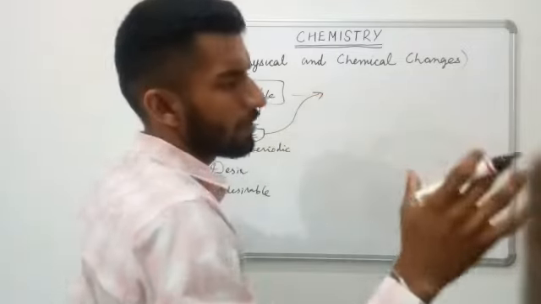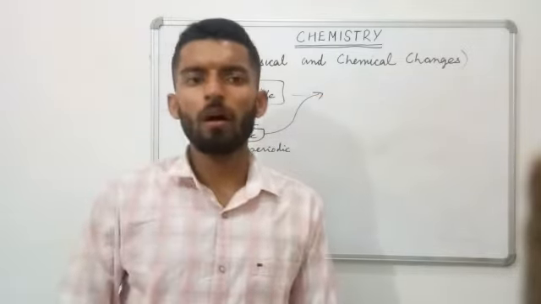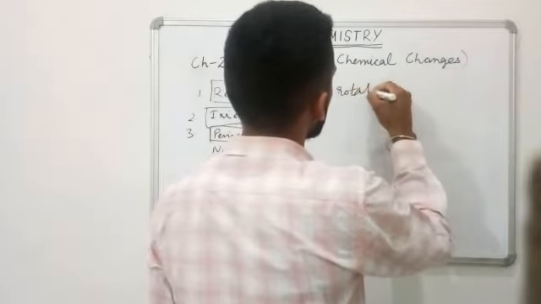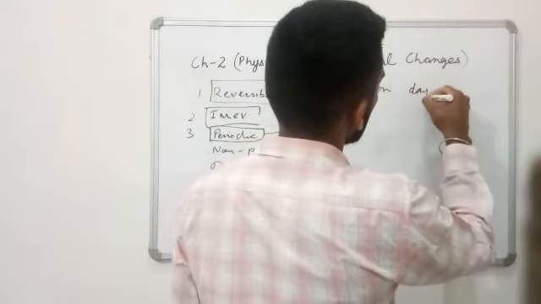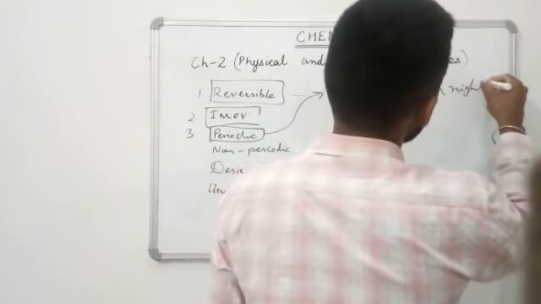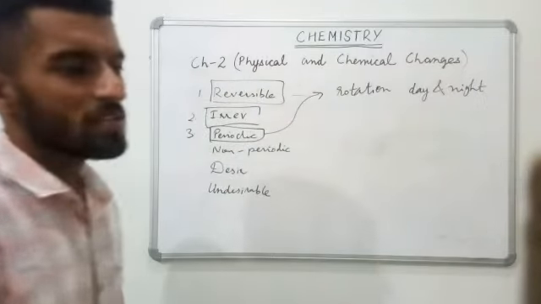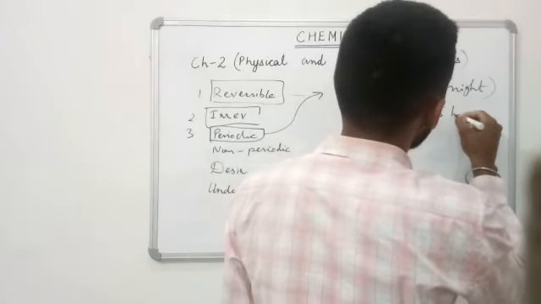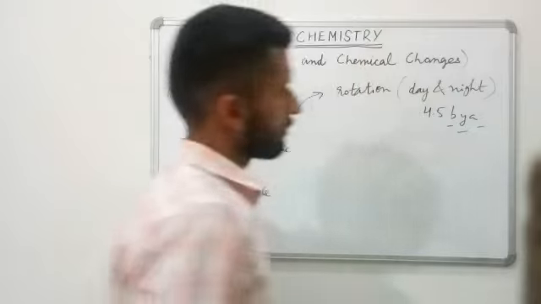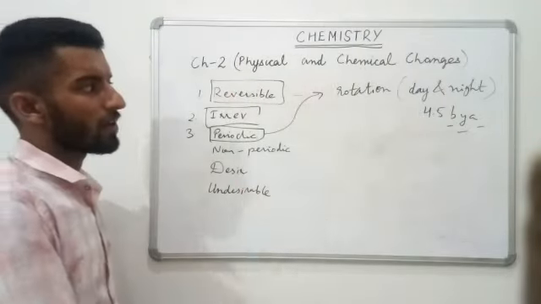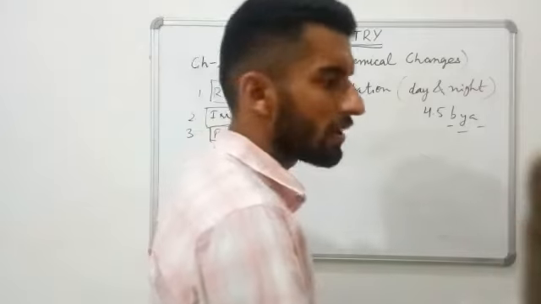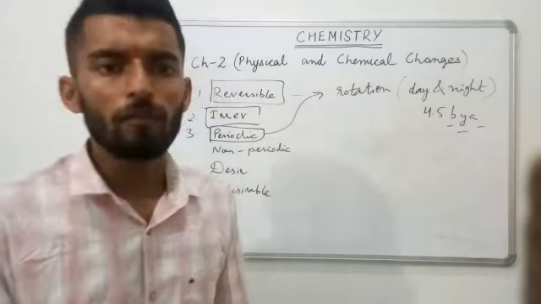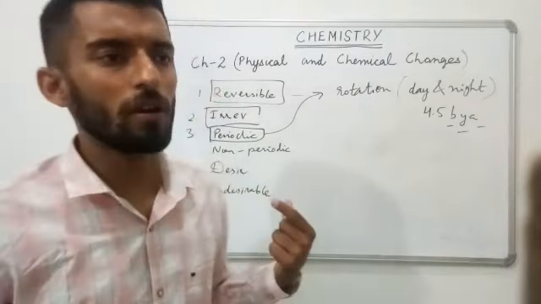Periodic means it will occur at an indefinite time, and after that time is over, it will repeat itself, like the rotation of the earth, formation of day and night. Day and night are formed due to the rotation of the earth. This process has been continuing for the last 4.5 billion years, since the earth was formed. That rotation and revolution is occurring periodically. Such types of changes which repeat themselves after a fixed interval of time are known as periodic change.